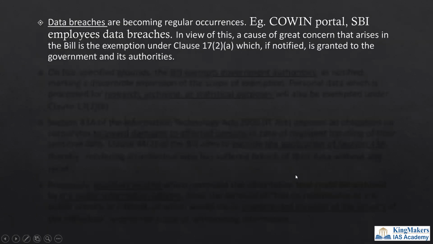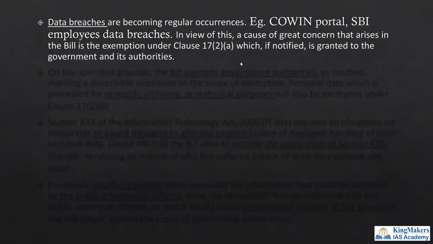Another is data breaches. Friends, I already told you the data fiduciary is responsible for informing the data principals as well as the government if there are any data breaches. But in this bill, a lot of exemptions are given. So even if there is a data breach in certain sectors or on certain issues, the data fiduciary need not announce or inform the data principals about the data breaches, especially with respect to the government.